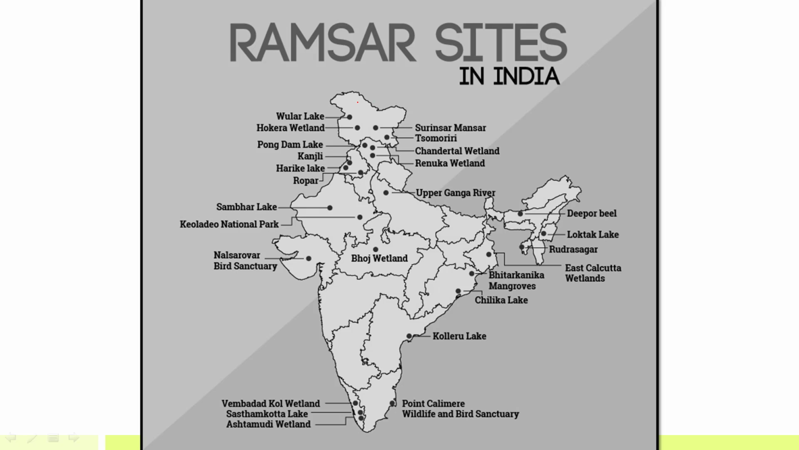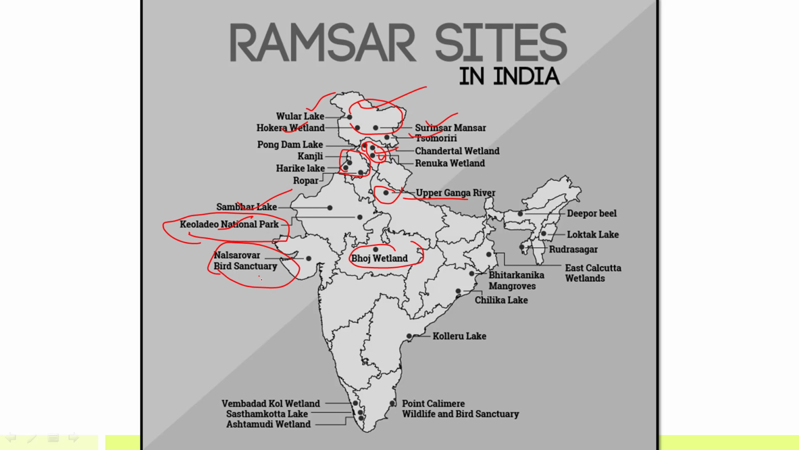So these are the 26 wetlands under the Ramsar list. There are various wetlands in India, more than 2000, but out of that 26 are in the Ramsar list and 2 are in the Montreux record. So we have Wular Lake, Hokera wetland, Surinsar Mansar, Tsomoriri. These are all the wetlands in Jammu Kashmir. Then Pong Dam, Chandertal wetland, Renuka wetland, these are in Himachal Pradesh. Then in Punjab we have another 3 wetlands. Then in UP, Upper Ganga River. In MP, Bhoj wetland. In Rajasthan, 2 wetlands, Sambhar Lake and Keoladeo. This one is under the Montreux record as well.